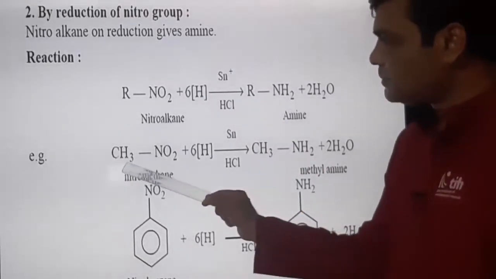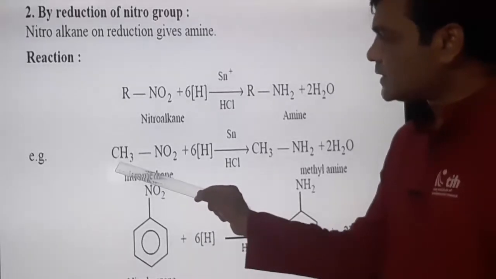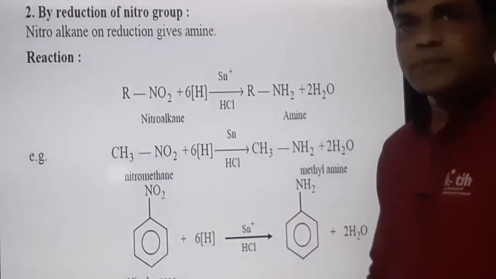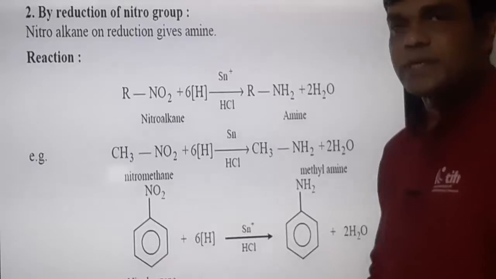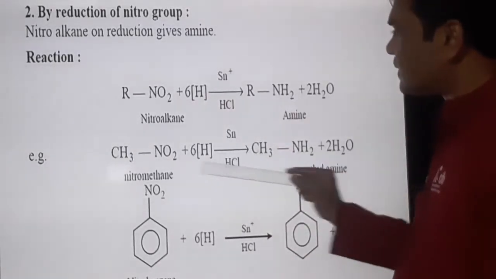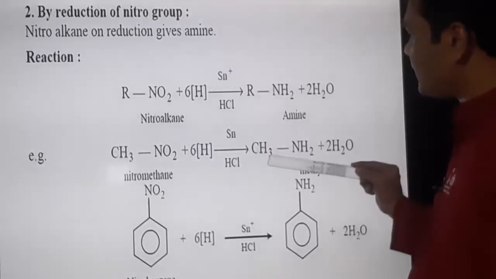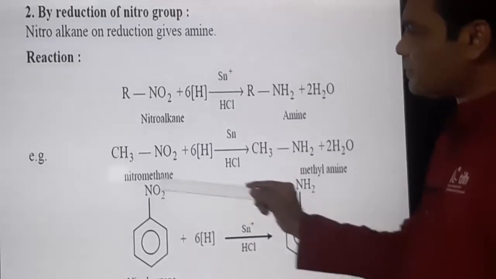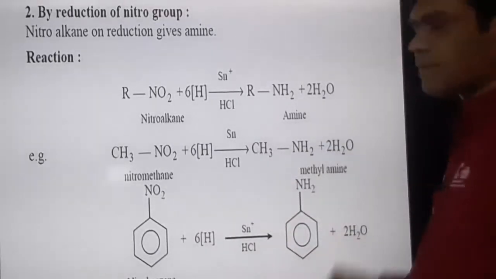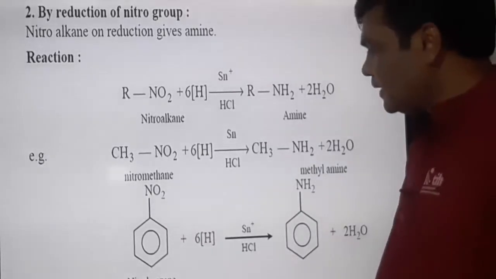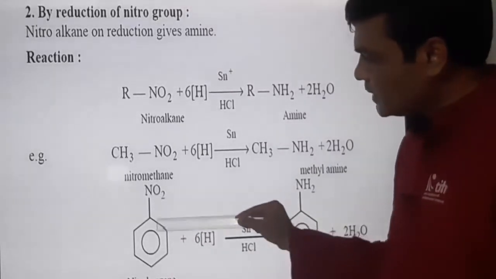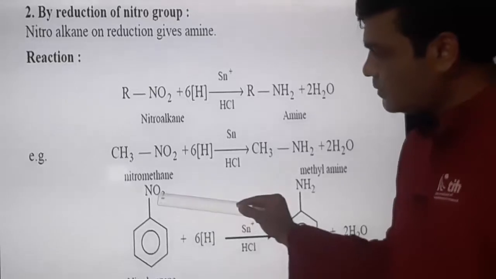Now see the specific reactions, methyl nitrate or nitromethane. On reduction, you just have to convert this NO2 to NH2. So what we get? Methanamine. Methyl nitrate is converted to methanamine. Similarly, here it is nitrobenzene. What is the name of this compound?